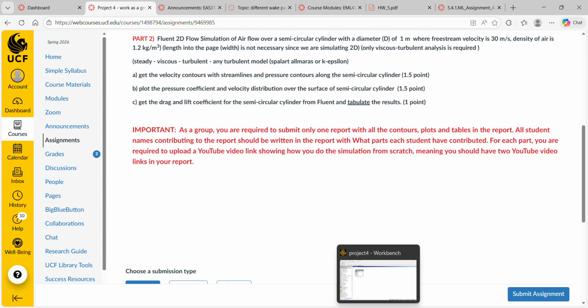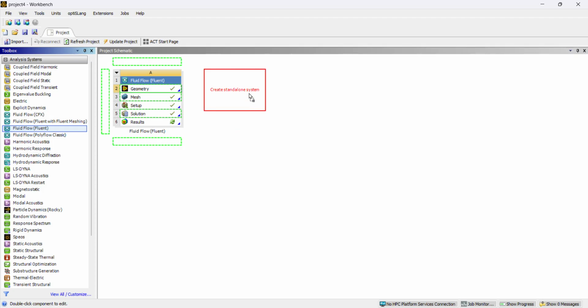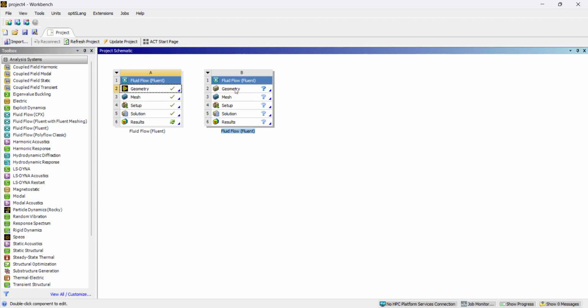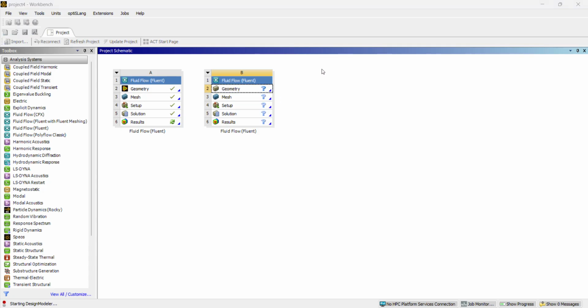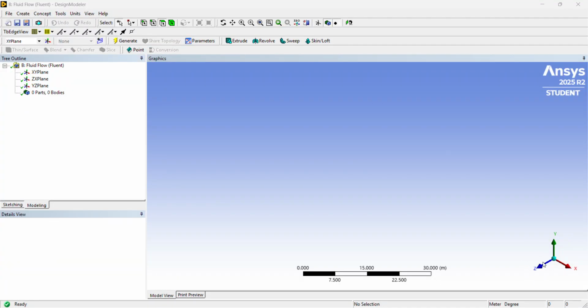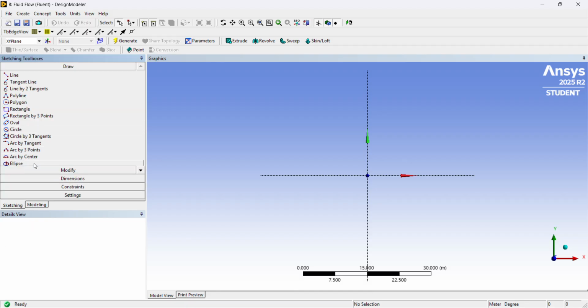So we can go ahead into Workbench. This is my project from before. It will come into Fluid Flow Fluent and drag into here, and we'll go into geometry. So here in geometry, we'll click on the Z. This is 2D, open an XY plane, and now we'll start sketching.